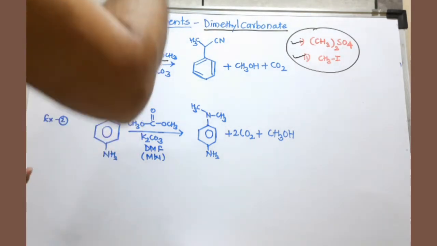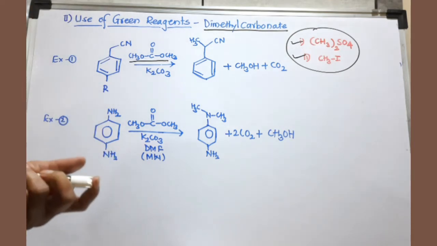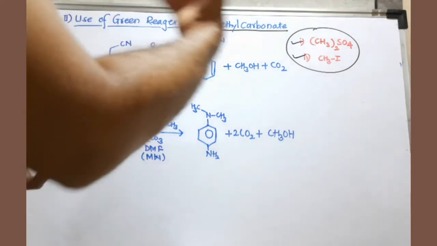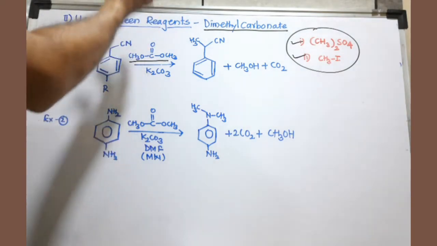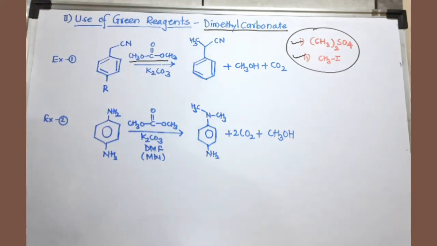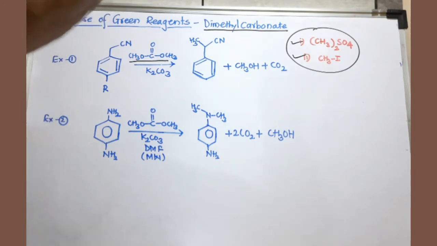Instead of that, if you use dimethyl carbonate, this dimethyl carbonate is prepared from carbon dioxide. That carbon dioxide is taken from the environment, and although it is a greenhouse gas, if you are using that carbon dioxide for the synthesis of dimethyl carbonate, there is no net loss or gain of carbon dioxide.